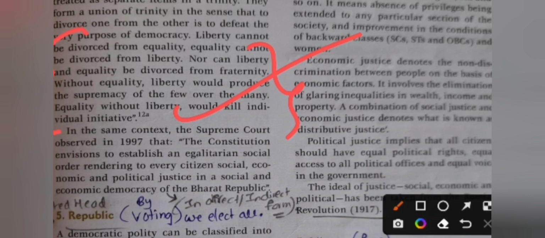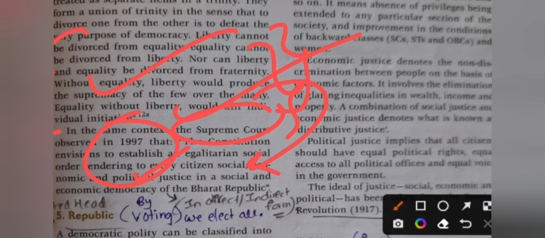It is said by the Supreme Court in 1997. This year is important and the Supreme Court statement is important, and these concepts said by Dr. B.R. Ambedkar on liberty, fraternity, equality and democracy are also very important.